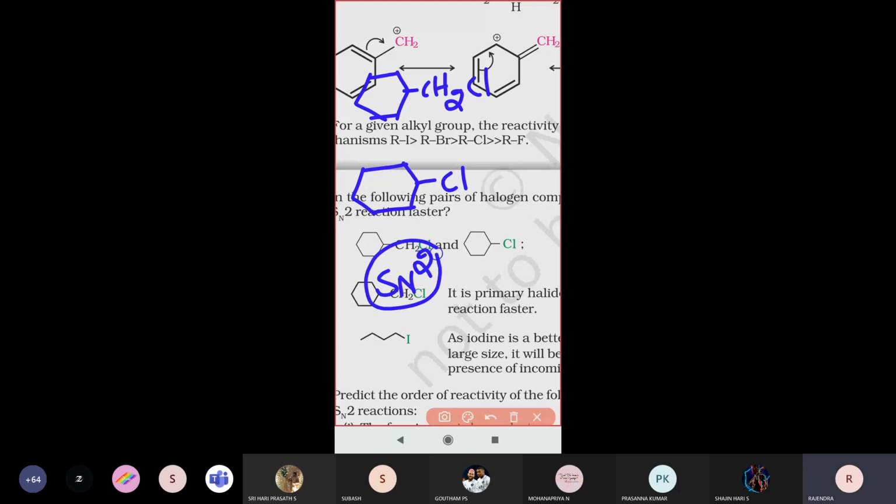When the compounds are given, we first have to identify whether each is primary, secondary or tertiary. We can identify that. We know the order for SN2 reactions: what is the reactivity order, which is fastest first? In the SN2 mechanism, which alkyl halides undergo the reaction very fast?